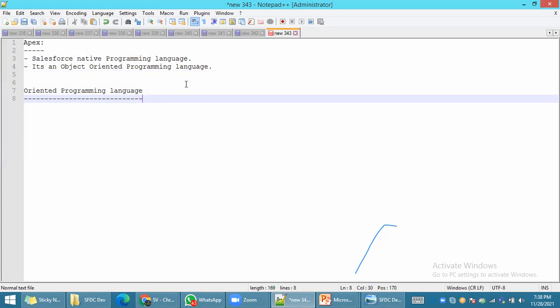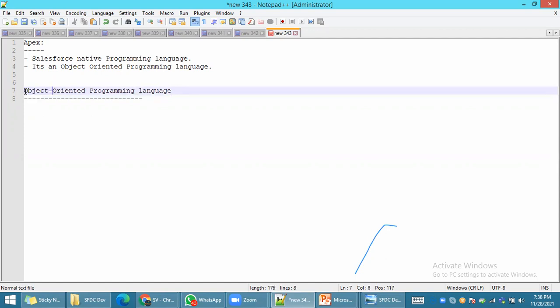But in Apex, each and every project requirement we build through classes. Whenever you build your project through classes, we can call that language an object-oriented programming language. Clear?